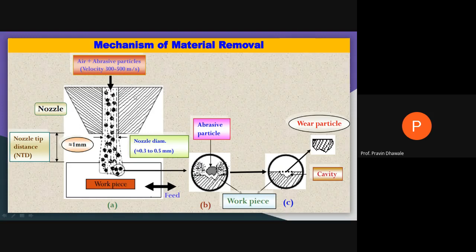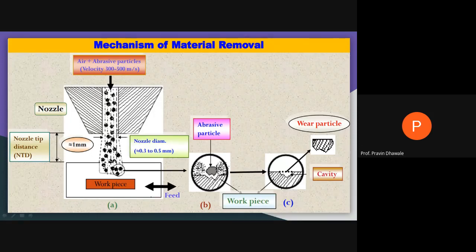If you observe this nozzle, at the inlet of the nozzle we provide air plus abrasive particles at a very high pressure. When that high pressurized mixture is allowed to pass through this nozzle hole, which has a diameter of approximately 0.3 mm, its pressure energy is converted into mechanical energy, because the pressurized mixture is allowed to pass through a small opening of the nozzle.